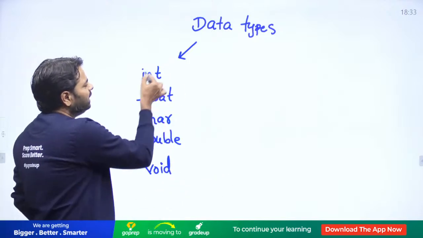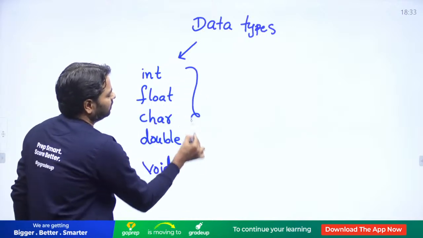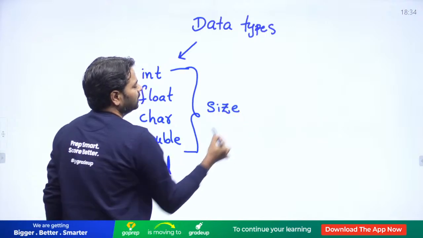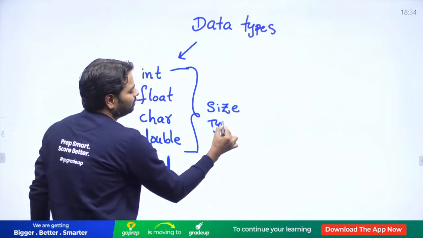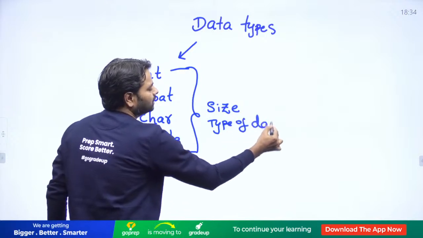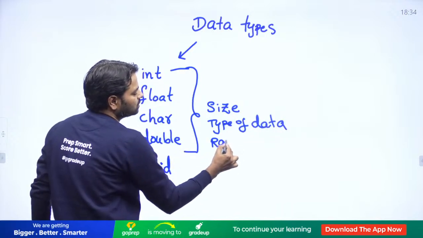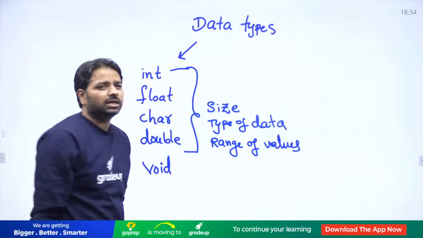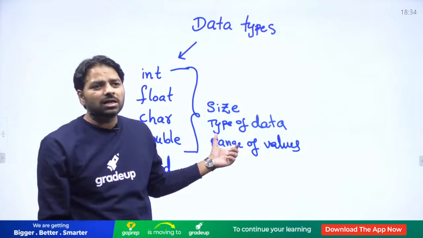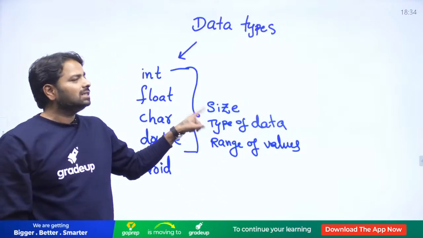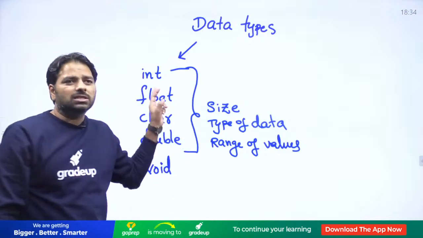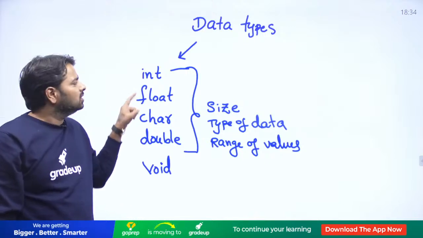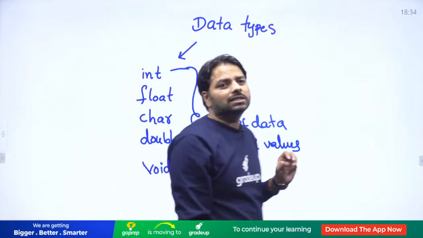Okay, what is the meaning of this? Any type you talk about, they have a size, and they also have a type of data. They also have a range of values. And I have not seen any question regarding this directly. Indirectly they may ask, but they specify everything in the exam. What is the size of int? That depends on the system. But the remaining sizes are fixed for all systems. So don't worry again about all these 3 things.